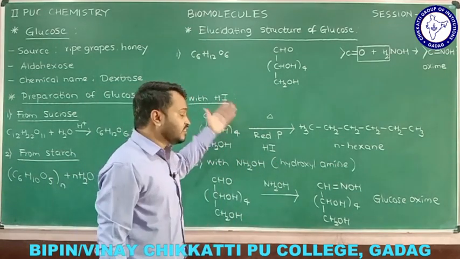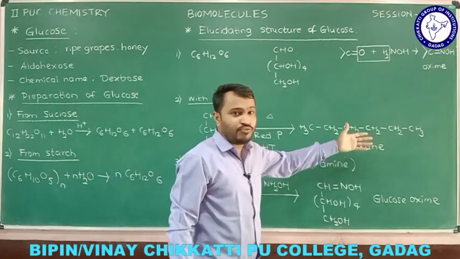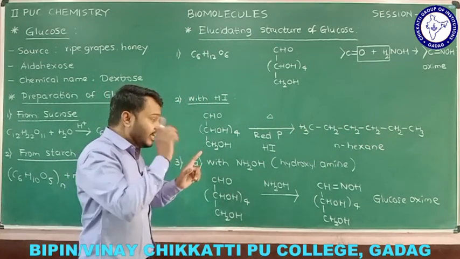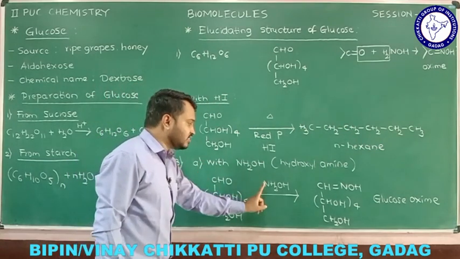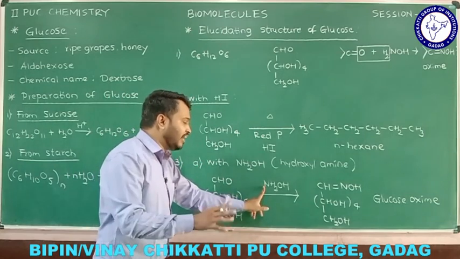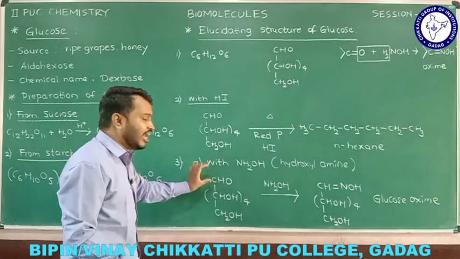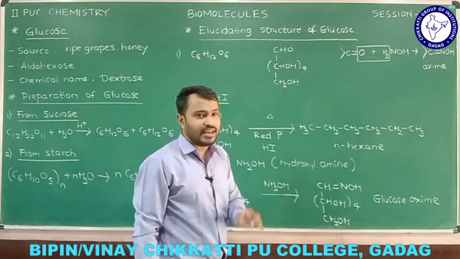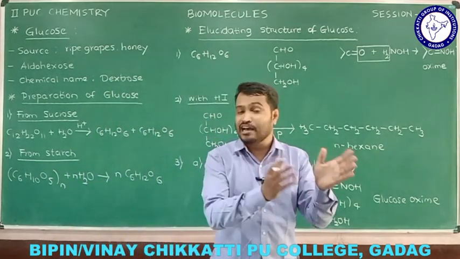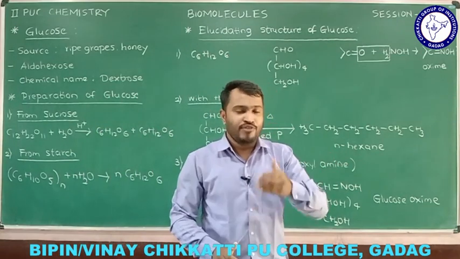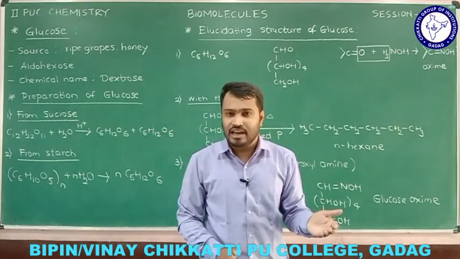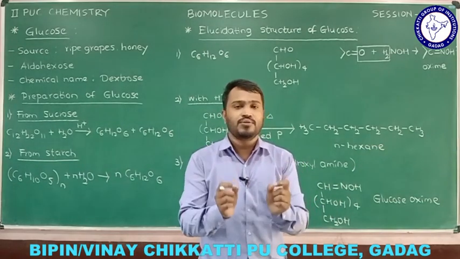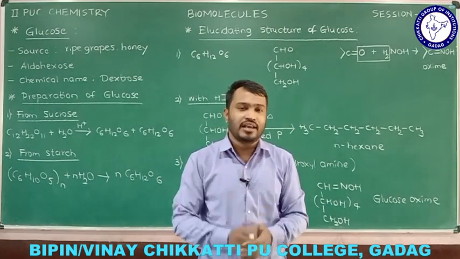In the previous case we got n-hexane, and we said glucose has six carbon atoms in a straight chain. Now in this case, observe carefully, hydroxylamine is going to react with the aldehyde, in general the carbonyl. So from this reaction I can say glucose contains a carbonyl group. When glucose reacts with hydroxylamine, we get oxime of glucose. The conclusion drawn is that glucose contains a carbonyl group.